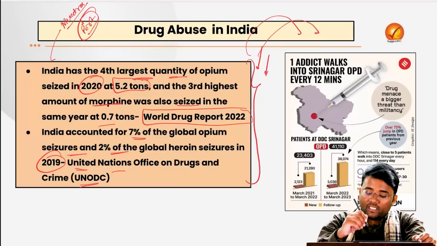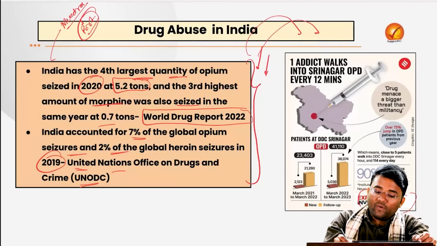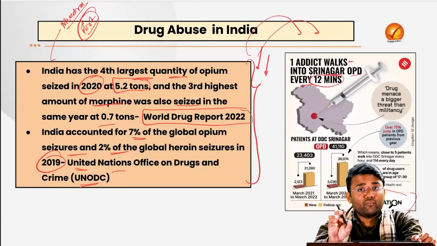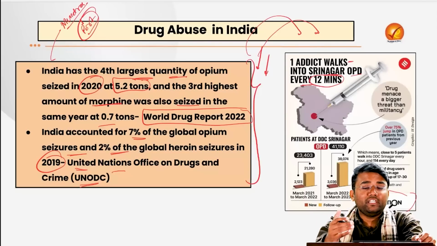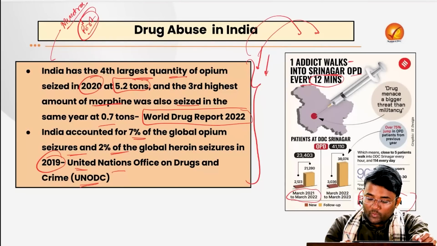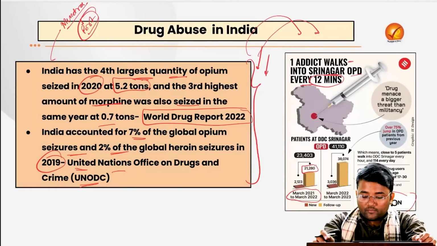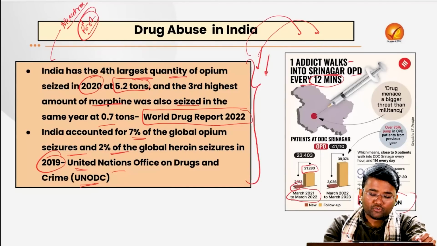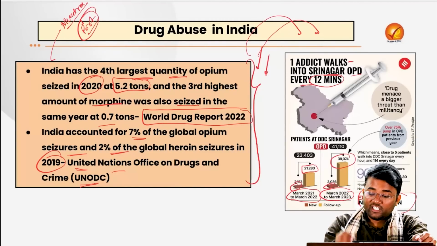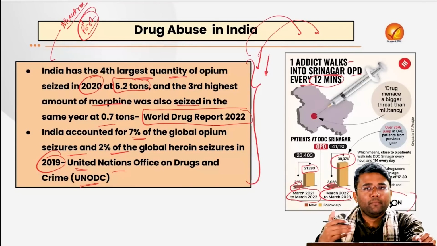In this regard, the Indian Express has done an investigation, and they have come up with this data that one addict walks into Srinagar's OPD every 12 minutes. Means every 12 minutes there is one drug addict coming to the OPD to take help from the doctors on how they can leave drugs. In the year 2021 to 2022, this number was almost 21,280 and new patients were 2,123, and it increased in the year 2022 to 23, where new patients were 3,036 and 38,074 patients were coming regularly for follow-ups.